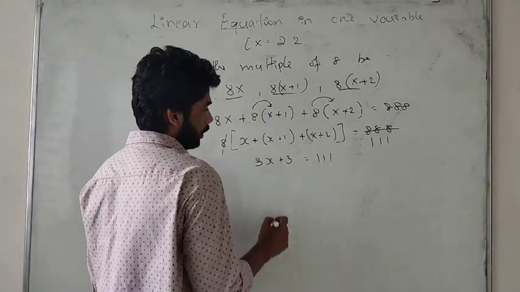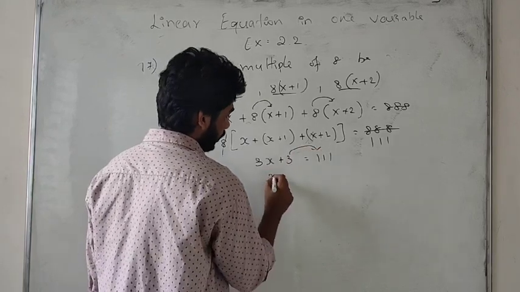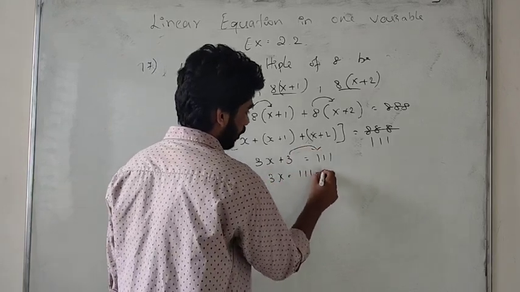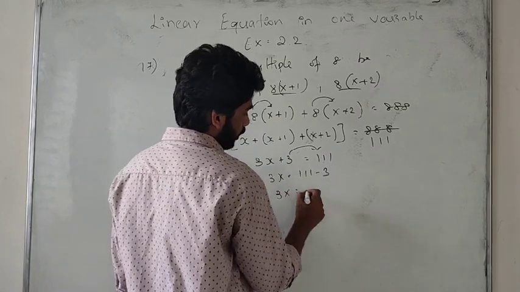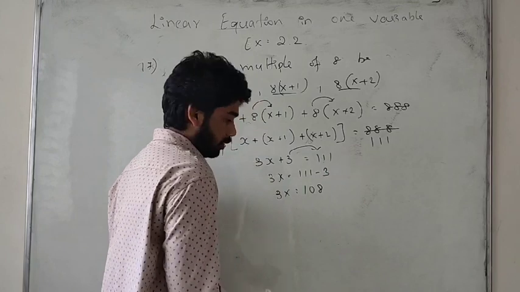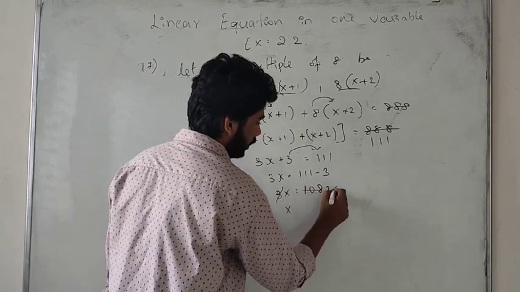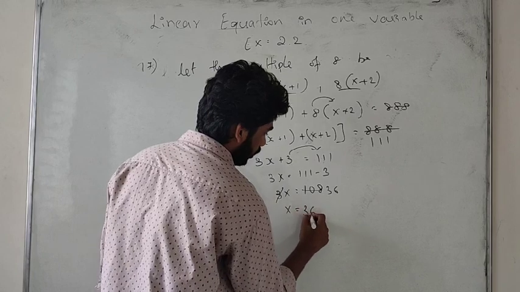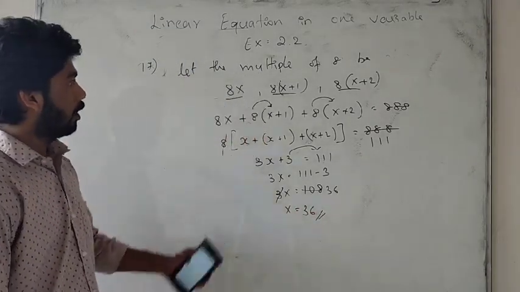Now, after it, we can shift 3 to this side. So we will get 3x is equal to 111 minus 3. So we will get 3x is equal to 108. So x is equal to 108 by 3: 3 ones are 3, 3 threes are 9, 3 twelves are 36. x is equal to 36. We got it.